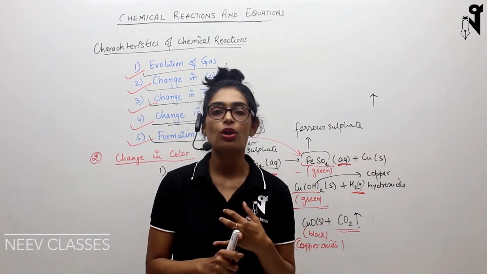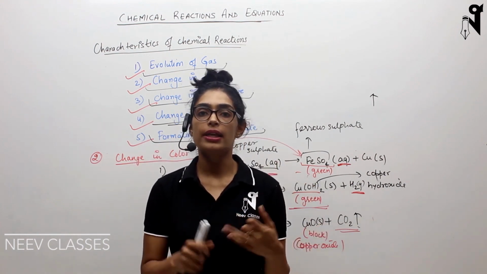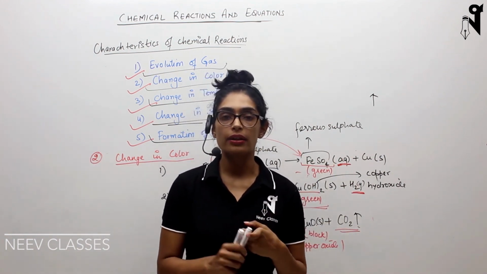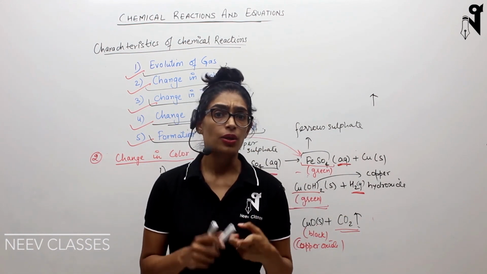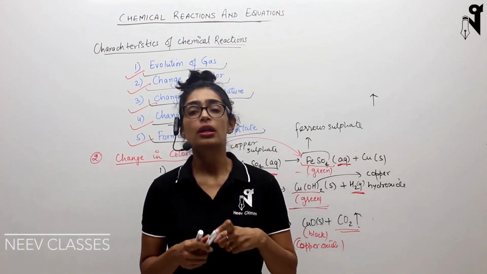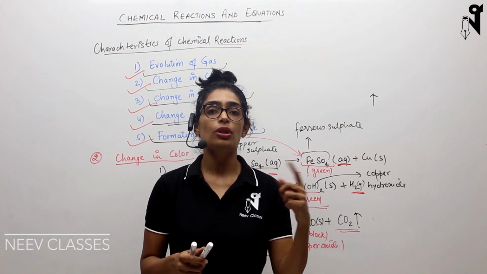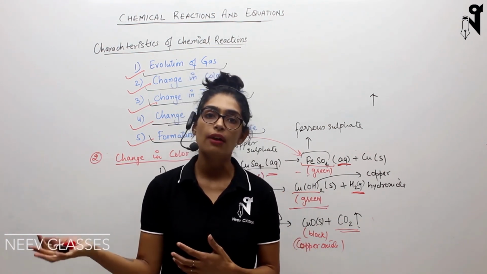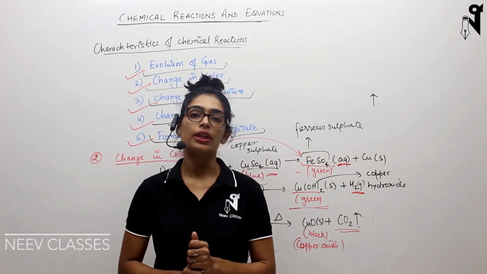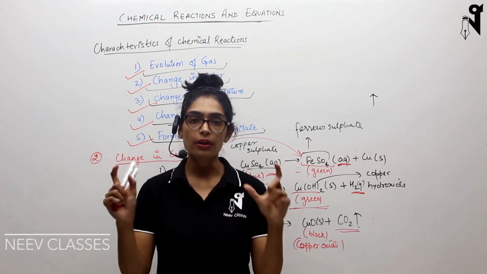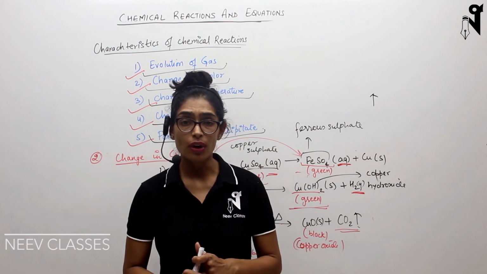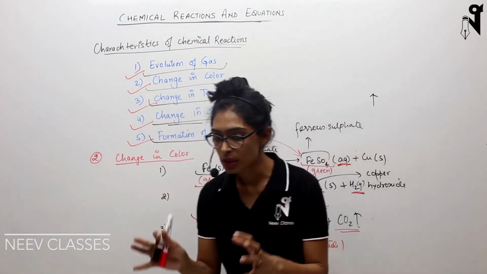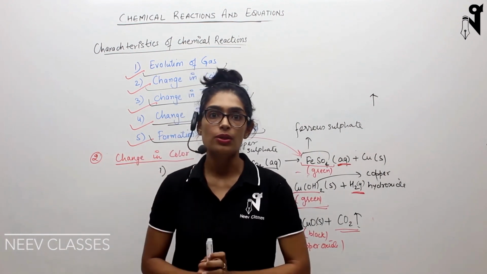You mention the states of the products and the states of the reactants. You write the names of the reactants as well as products. You mention the conditions required for the reaction, that is heat, temperature, pressure, catalyst, and if there is some sort of energy which is getting released after the reaction, that also you mention in that representation. Next, what we have learned is what different changes we can observe in a chemical reaction, so that we get to know that a chemical reaction is happening.